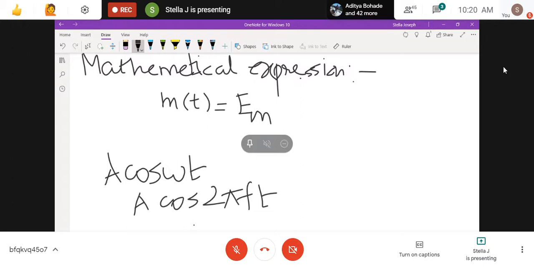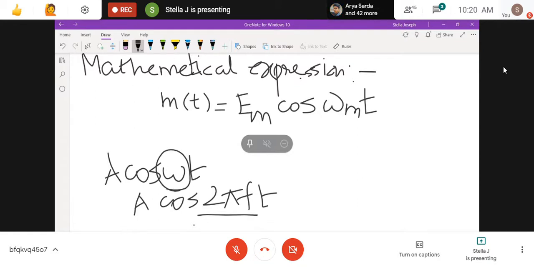So here I am using Em and a cosine wave. I'm taking the amplitude of the signal as Em. This is amplitude Em: m of t equals Em cos omega mt. Instead of taking 2 pi f, here I used omega.